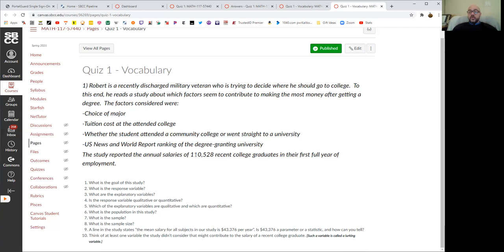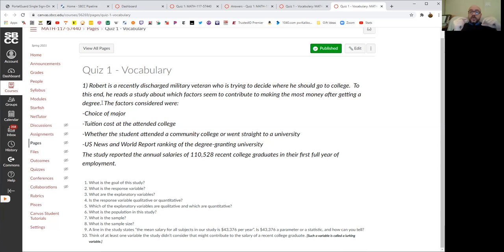The thing you want to remember about population is that it is the group that you are attempting to generalize about. And this study is about which factors contribute to making the most money after getting a degree. So you want to generalize about everyone, or at least all Americans in this case, who got a degree recently and how much money they make, right? And figure out what contributes to that. Now that's not the group that you actually study, right?